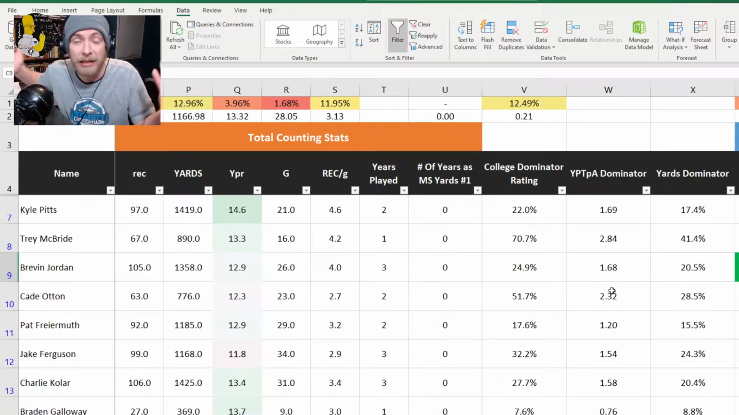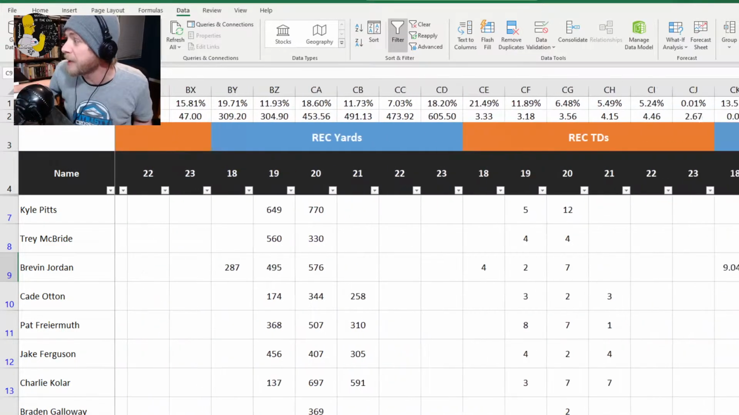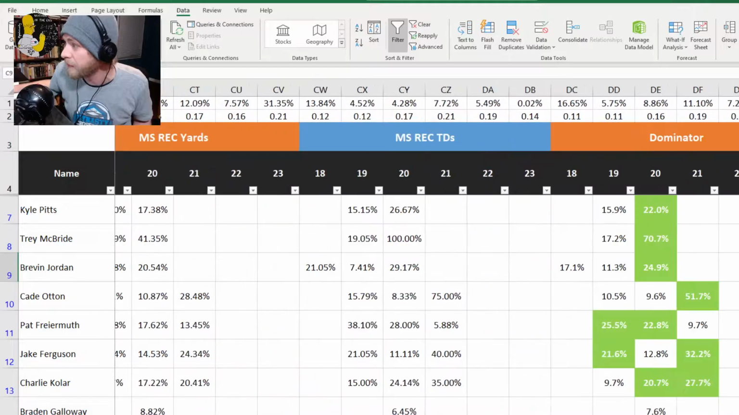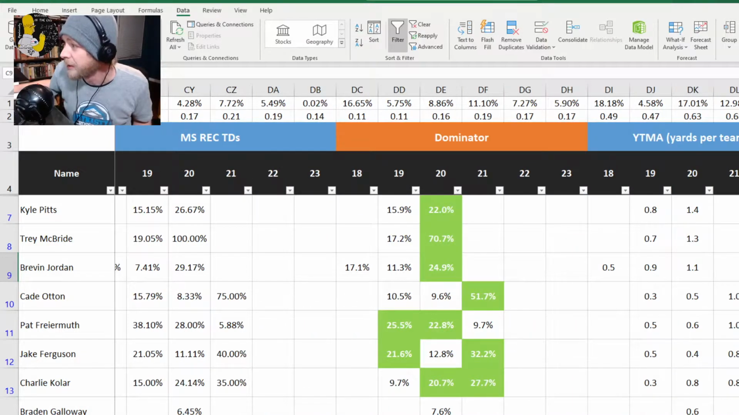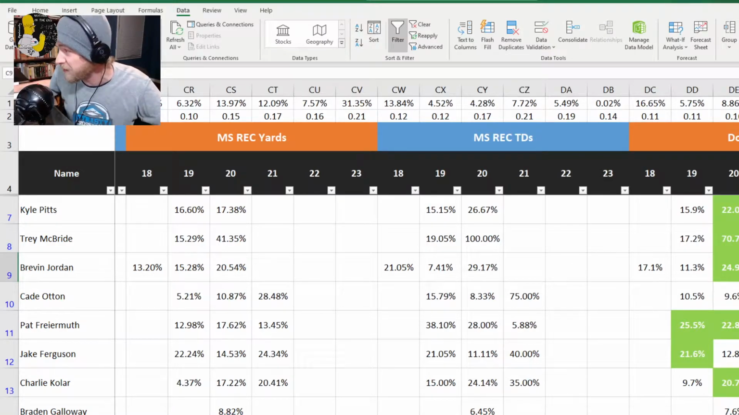And 200 yards makes a difference, but they have fairly similar percentages, though. And their yards per team pass attempt is fairly similar. Like, they were efficient in their given roles. Kyle Pitts has 26% of the receiving touchdowns his final year. Brevin Jordan has 29%. Kyle Pitts accounted for 17% of the team's receiving yards in his last year. Brevin Jordan accounted for 20%.